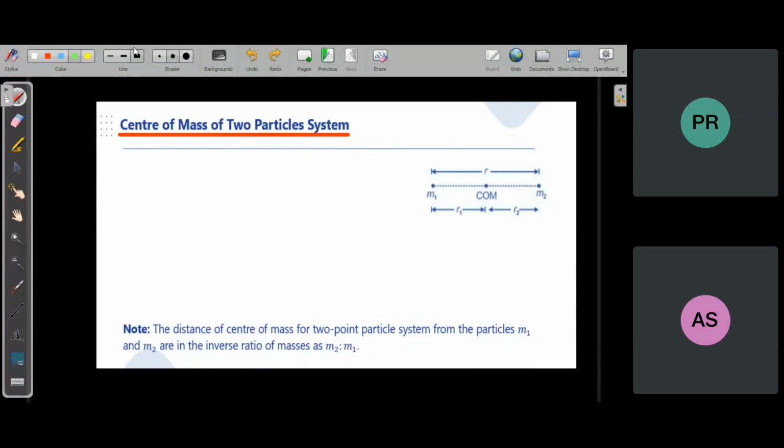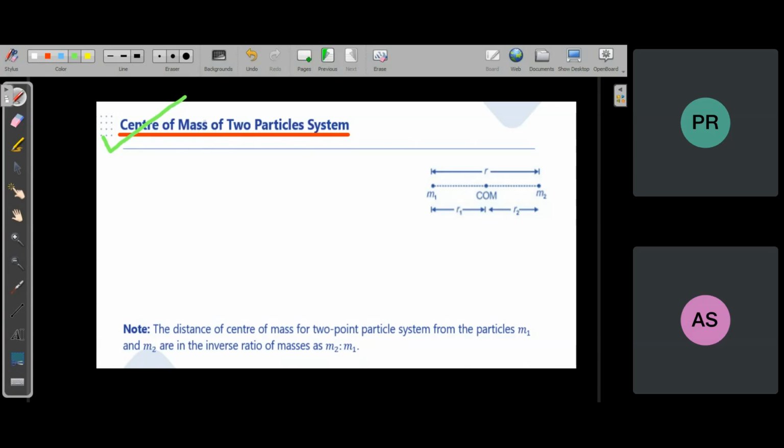M1 R1 bar plus M2 R2 bar by M1 plus M2, that's how you can say. You are saying M2 R by M1 plus M2. There is no R1 and there is no R2, first of all.